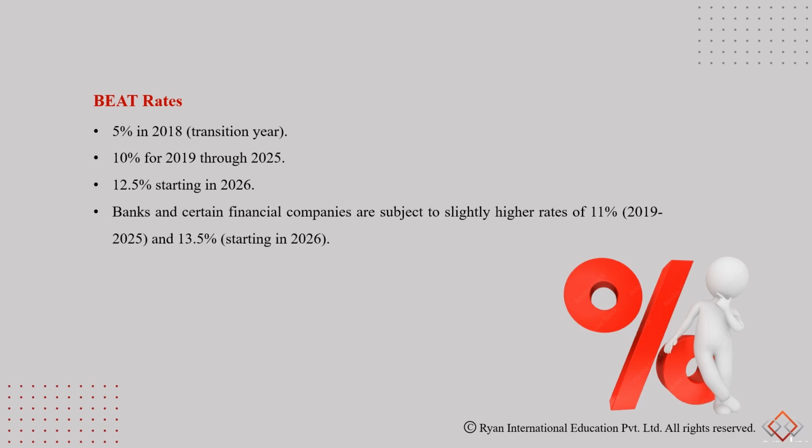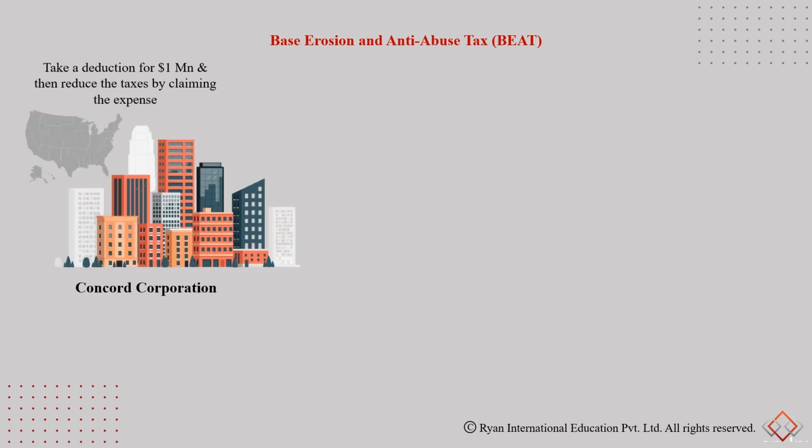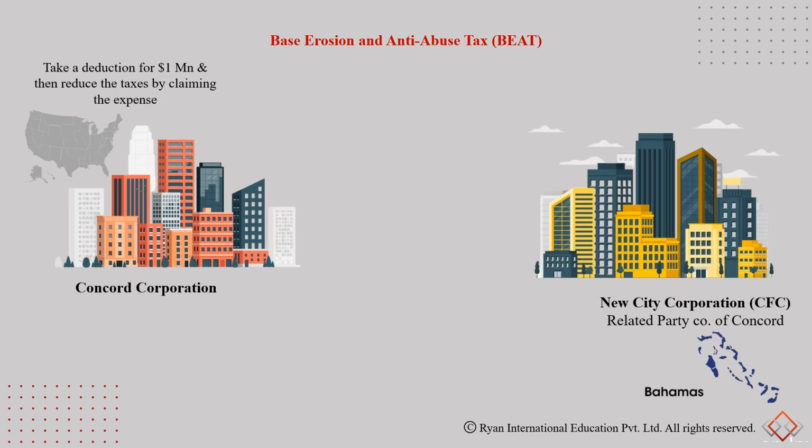Now, banks and certain financial companies are subject to higher tax rates of 11% from 2019 to 2025 and 13.5% starting from 2026. It is important that we visualize the base erosion and anti-abuse tax, the BEAT tax. Let's say we have Concord Corporation, which is a US firm, and they have an affiliate corporation, which is New City Corporation, which is located in Bahamas.